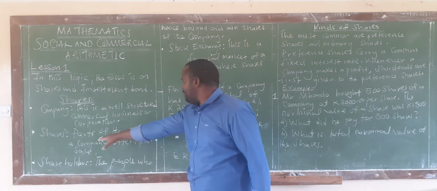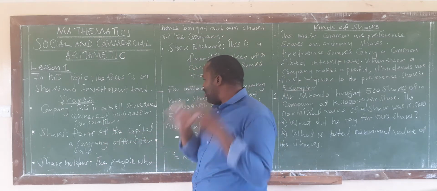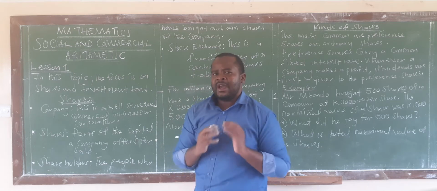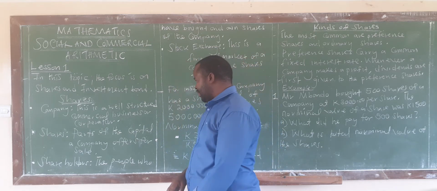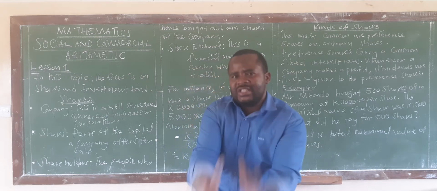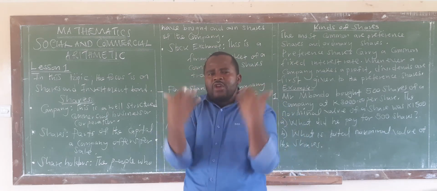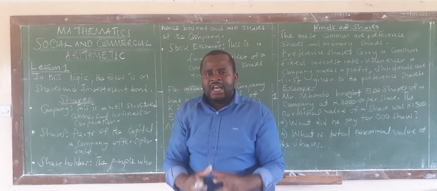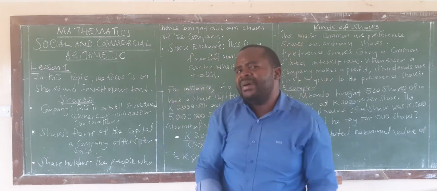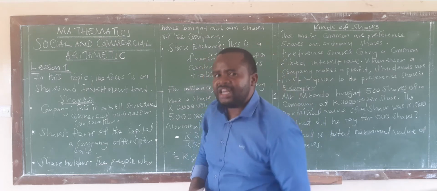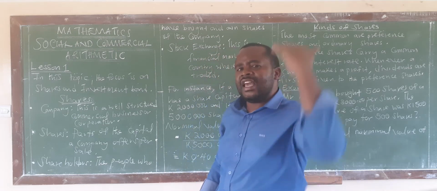So that's what we are saying. Part of the capital the company offers for sale. Alright? So that you are able to generate sufficient income. Then, when you buy the shares, you become what we call a shareholder of the company. You are part and parcel of that company. To some extent, you own that company.